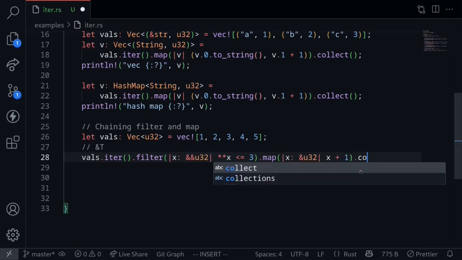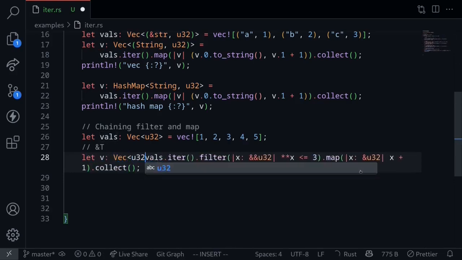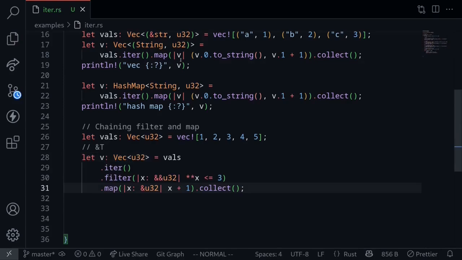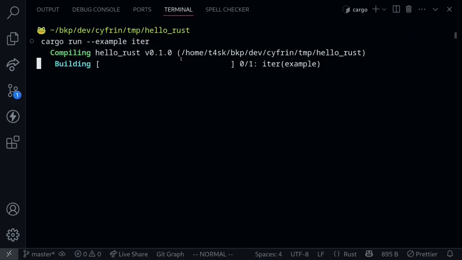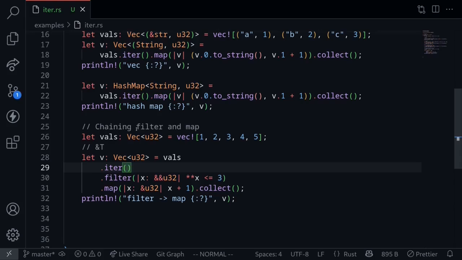And then finally call collect. We'll collect our result into a vector. Let's say that b is of the type vector of u32. And finally, let's print our result out. I'll call this filter and then map. Execute the code. And we get filter map returns a vector having the values 2, 3, and 4. So this is an example of chaining filter and map.